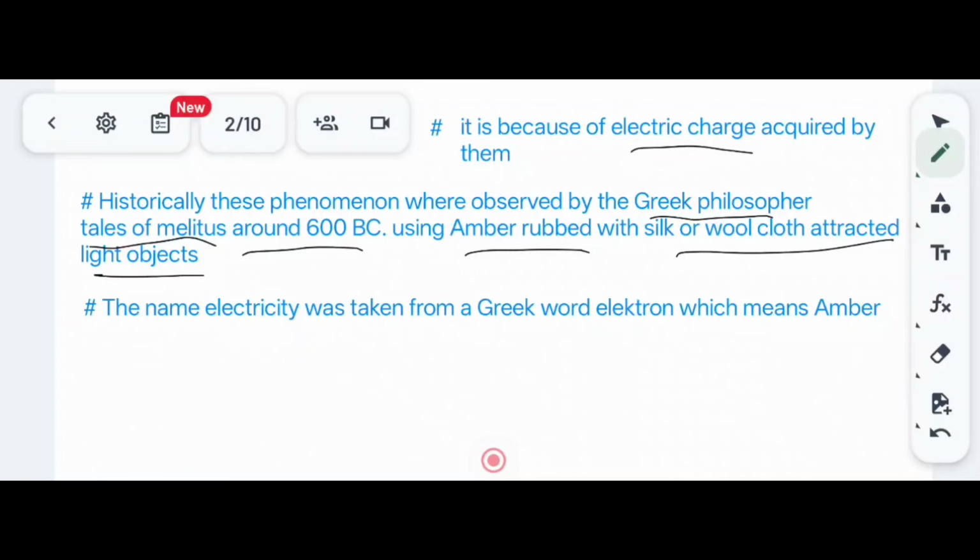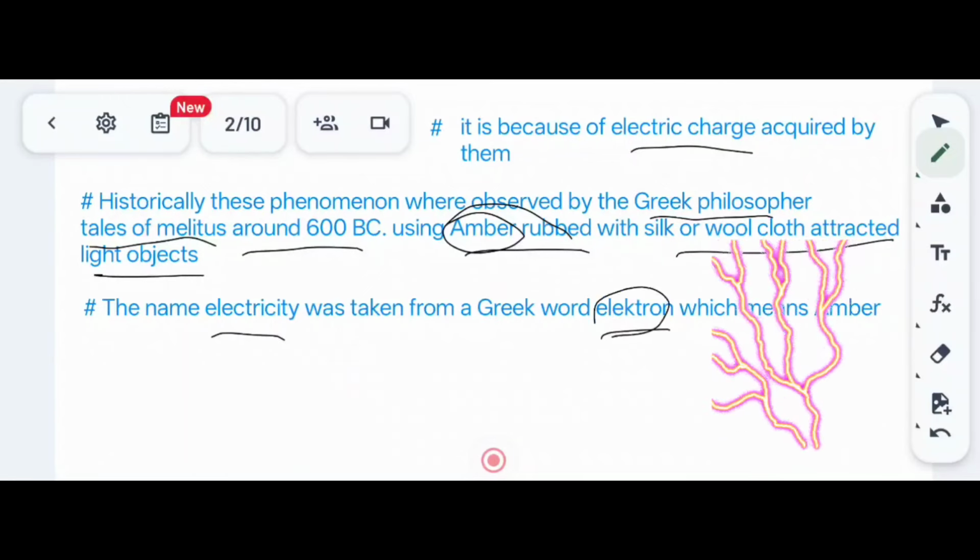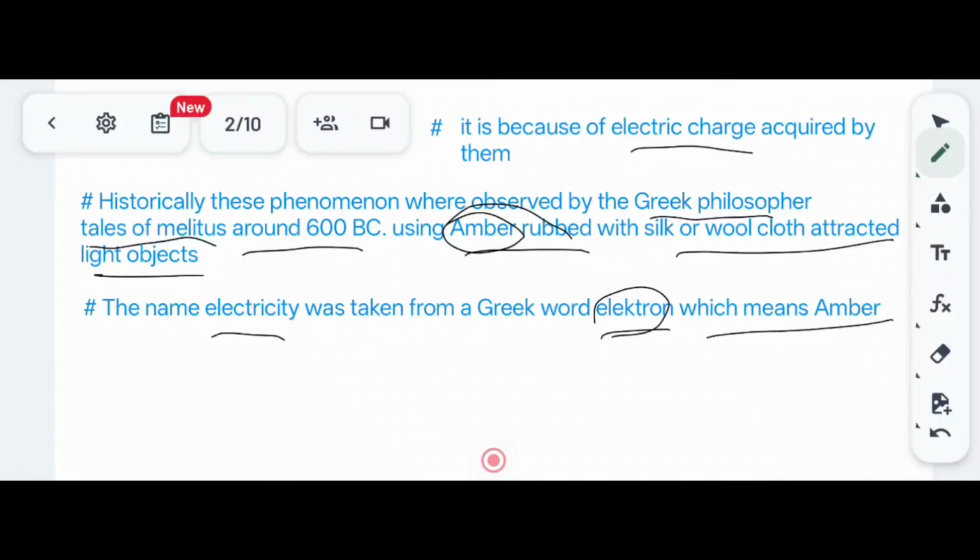From this amber they gave the name: the word electron was first given. Electricity was taken from the Greek word electron, which means amber. They were rubbing amber and experienced the charge.